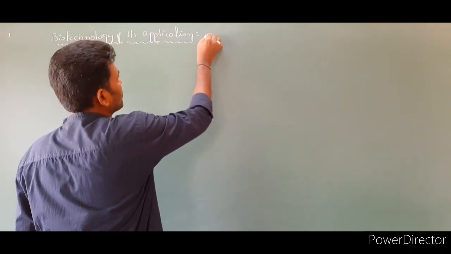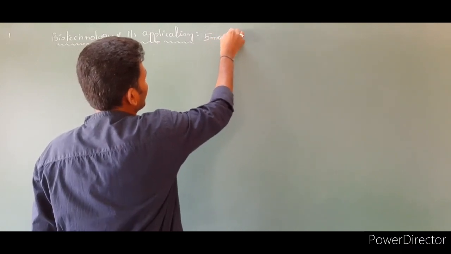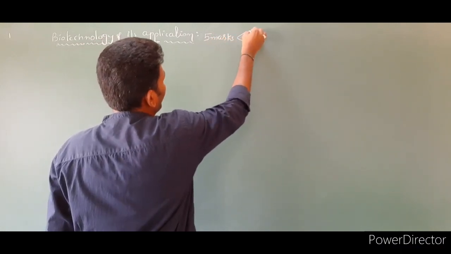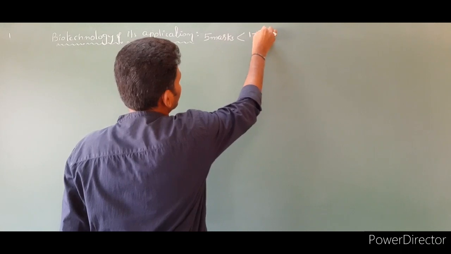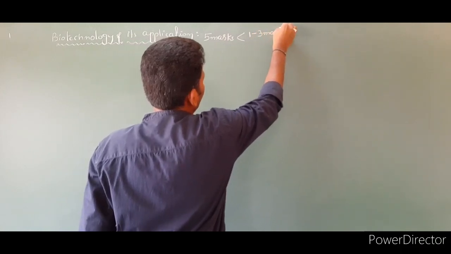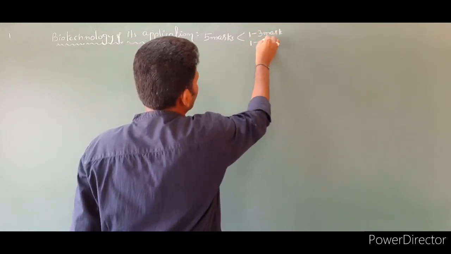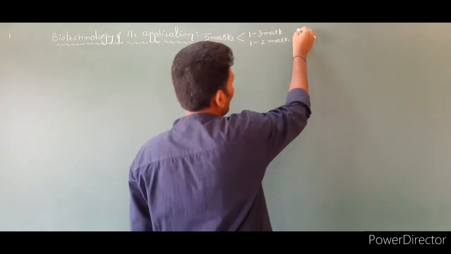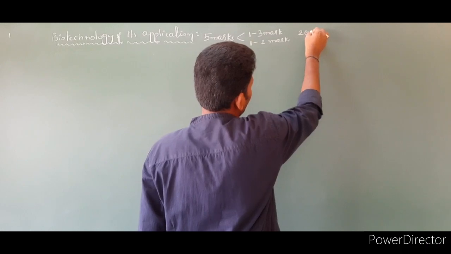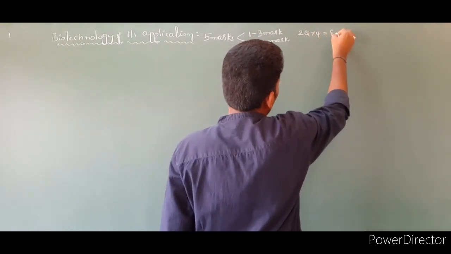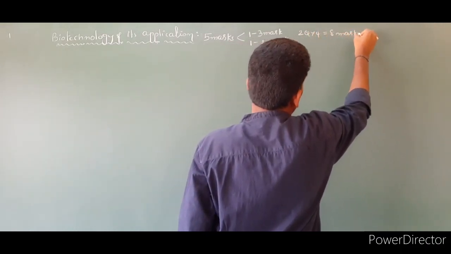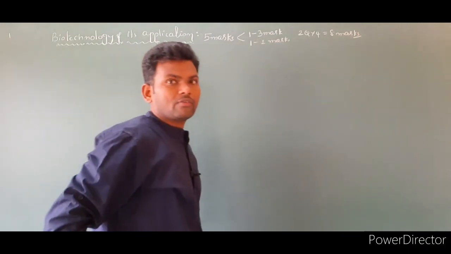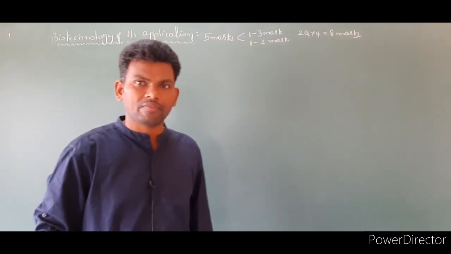Weightage is 5 marks: one 3-mark question and one 2-mark question. In the NEET exam, a minimum of 2 questions are compulsory, 2 into 4, 8 marks. So this is the weightage of chapter number 12.